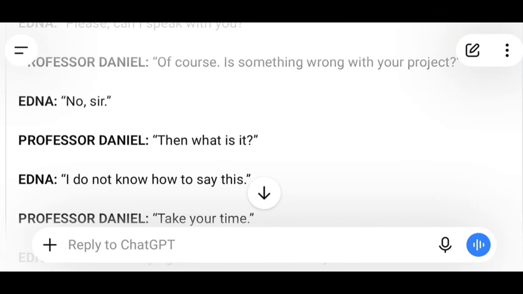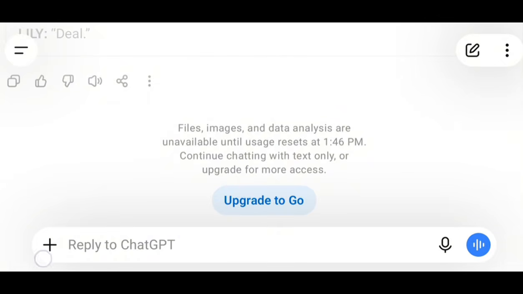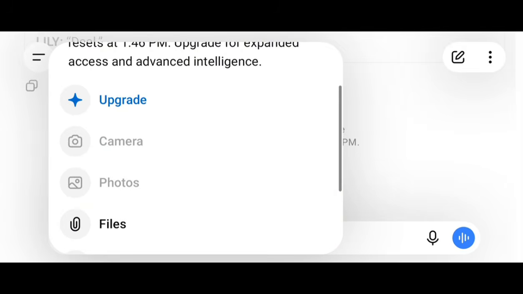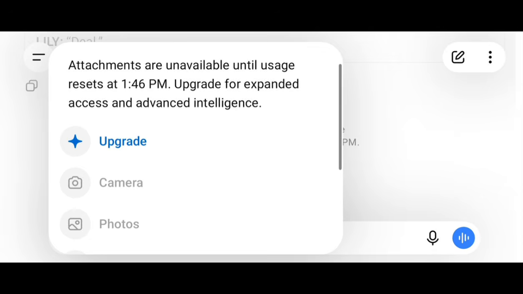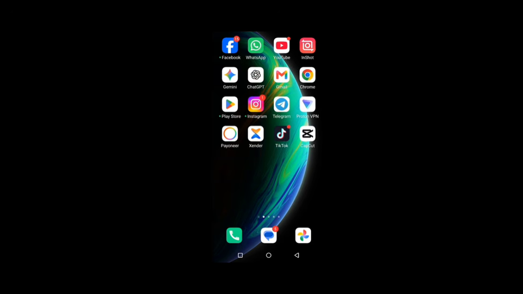Now getting here, I'll just click on this plus icon. I'll scroll down so that we'll know where we are. So I'll click on this plus icon to upload those images. So guys, I'm out of image generation. It says my time resets at 1:46, but that's not a problem, okay? Let's head over to Gemini to write out all the prompts for us, okay? This is why I had to leave this.